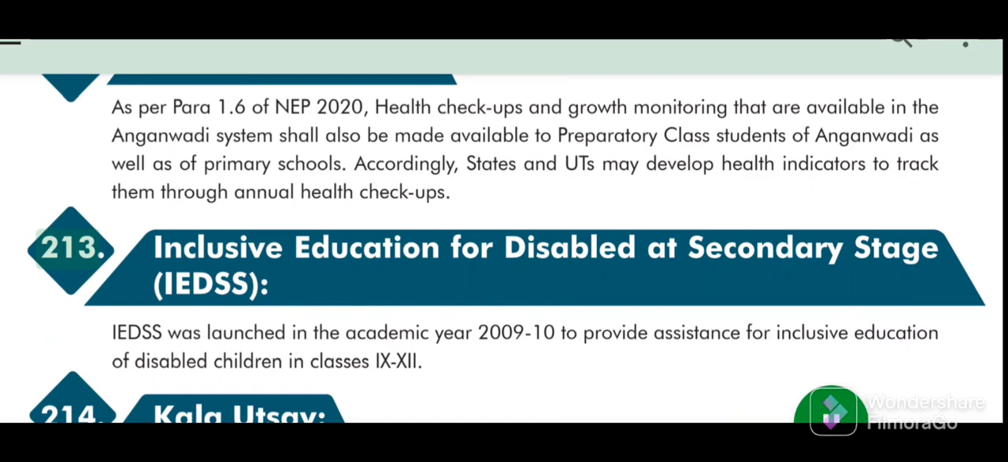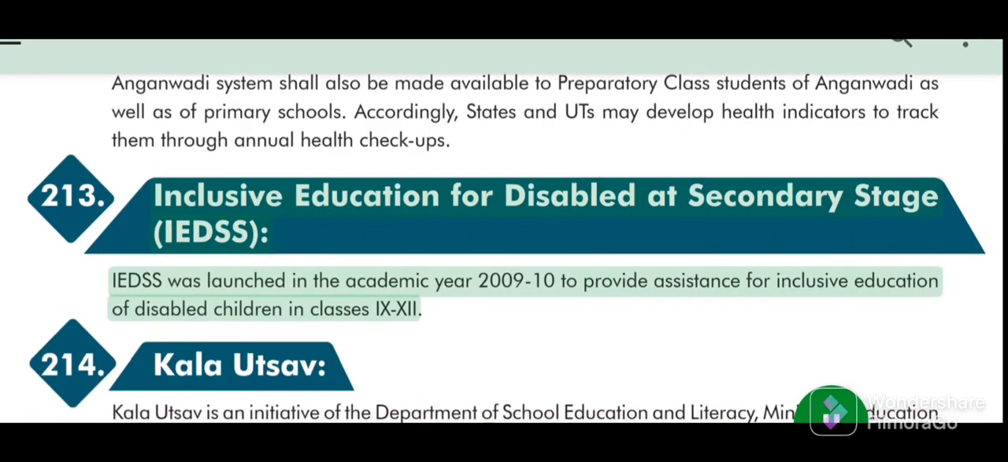213. Inclusive Education for Disabled at Secondary Stage (IEDSS). IEDSS was launched in the academic year 2009-10 to provide assistance for inclusive education of disabled children in classes 6-12.